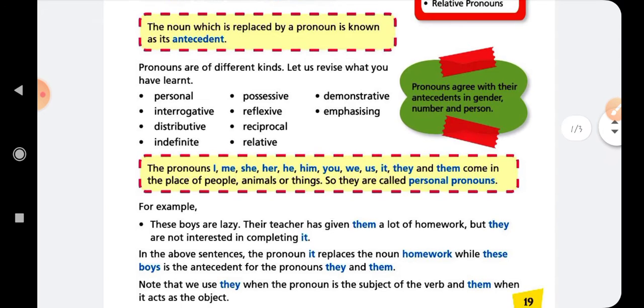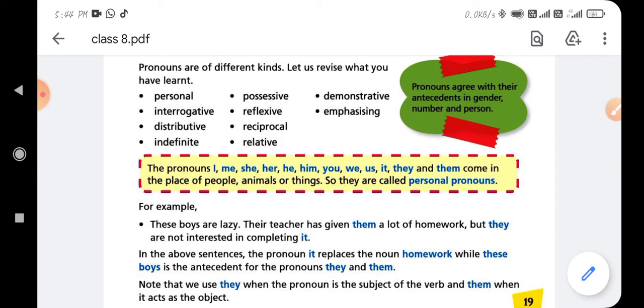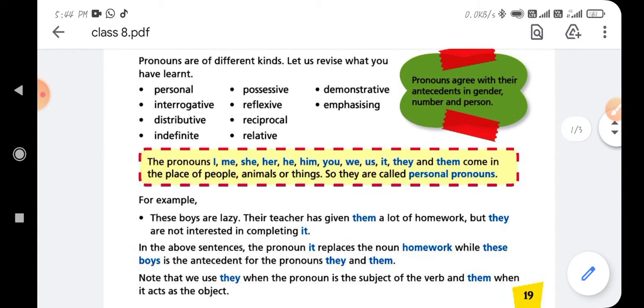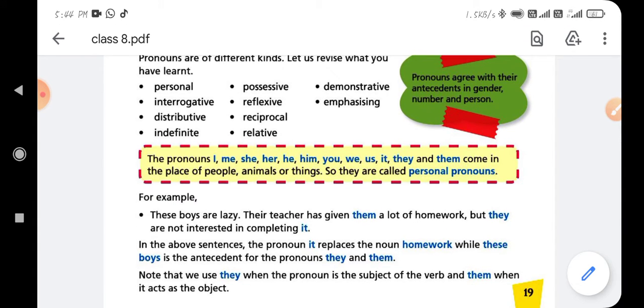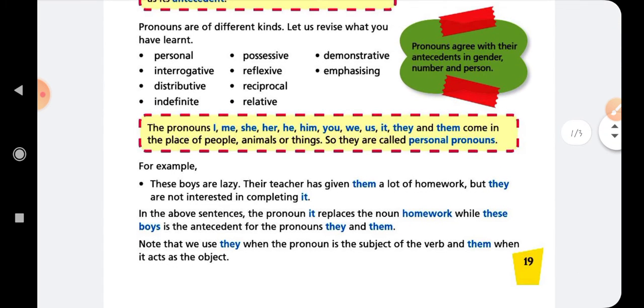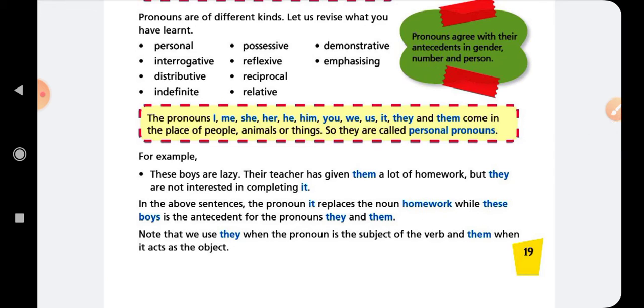In a simple way, we can say that a pronoun that indicates a person is called a personal pronoun. For example, he, she, it, I, we, you, they, etc. are the words that indicate persons, and so we can say that these words are personal pronouns. Here is also given an example: these boys are lazy.